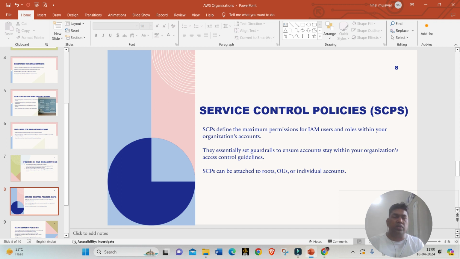Say your organization has some guidelines, the guardrail will ensure that it's aligned with them. SCPs can be attached to the root level or organization level or individual accounts. Say we have a separate account, we can apply to that, or to a group of accounts, that is called an organization unit. We can attach the policies to that or to the root account.